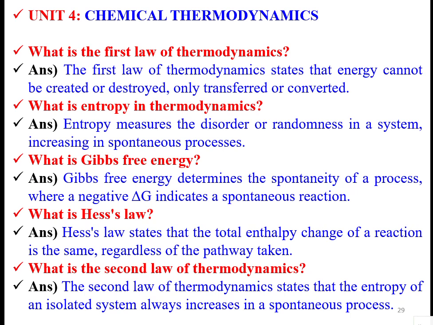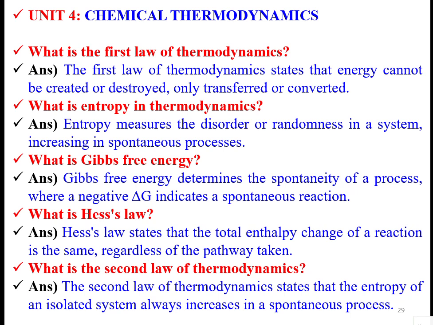Hess's law: when a reaction happens in multiple steps, A plus B giving some product R, that is the overall reaction. In between there may be different reactions: A plus B giving AB, AB plus B giving AB2, AB2 plus A giving 2AB, and then finally R, like that.